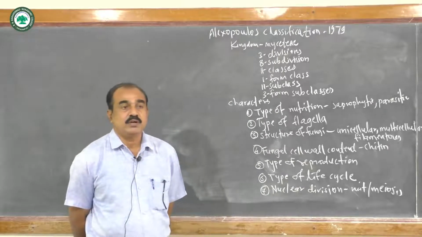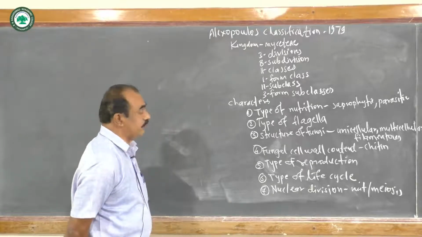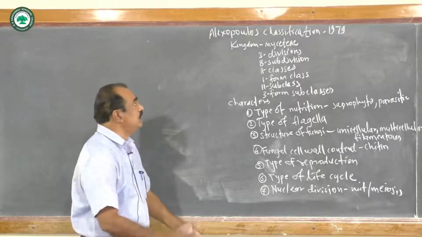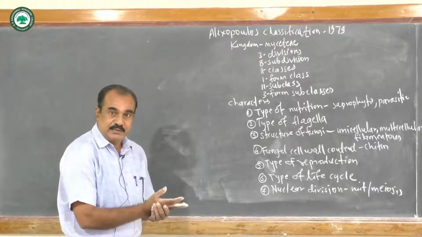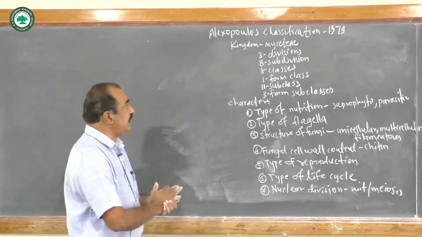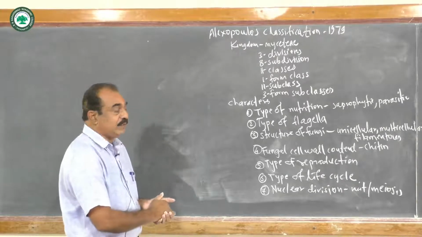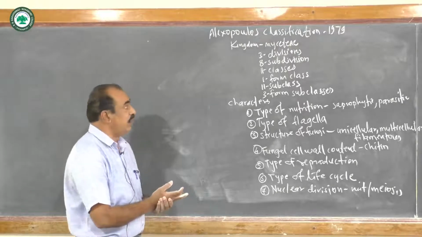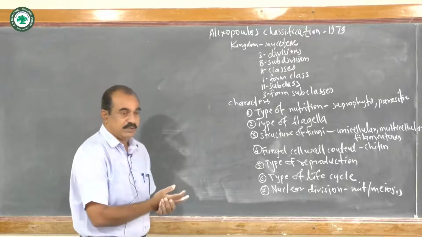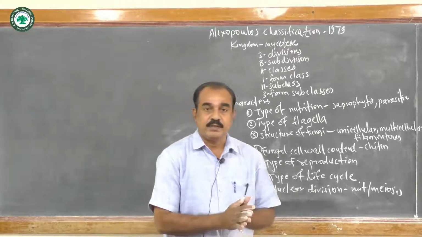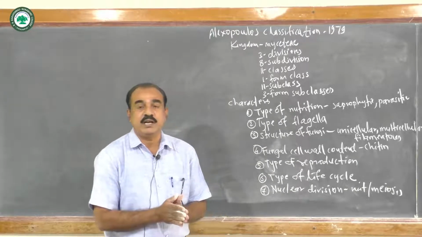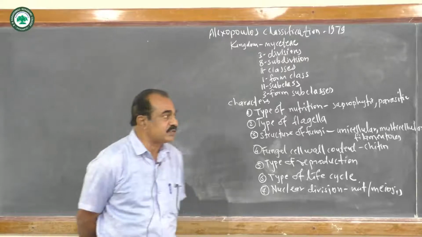Alexopoulos added all the fungi into a single kingdom, that is the Mycetae. And this Mycetae is divided into 3 divisions. These 3 divisions are again subdivided into 8 subdivisions, and these 8 subdivisions into 11 classes, 11 classes into 1 form class, 11 subclasses, and finally 3 form subclasses. And this complete classification is based on different types of morphological and biochemical characters. And these characters are like this.